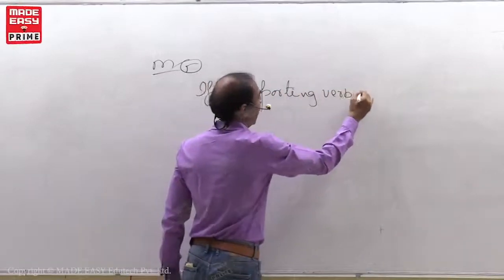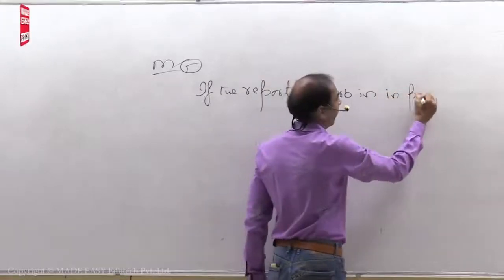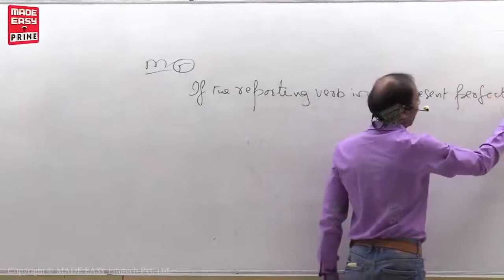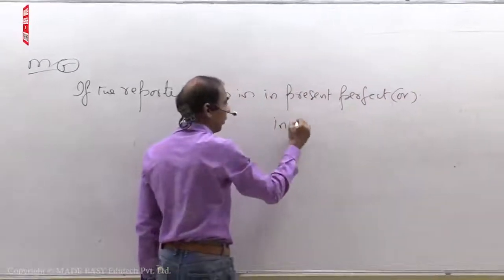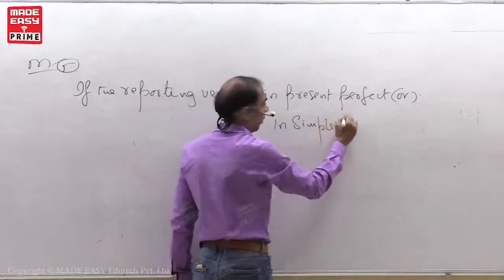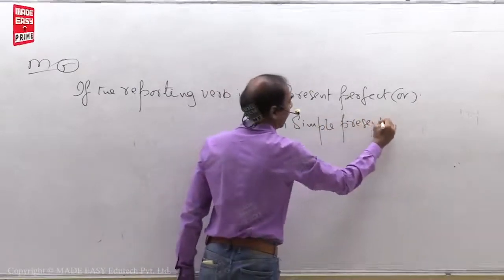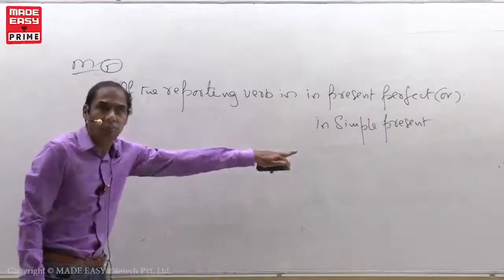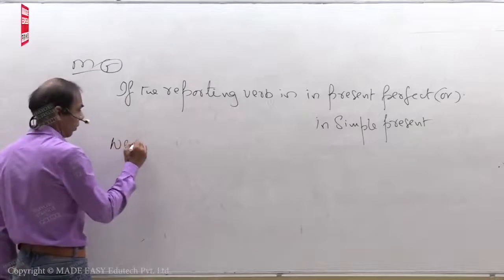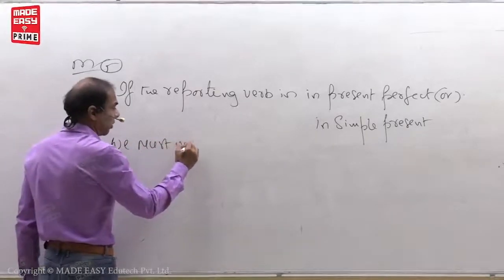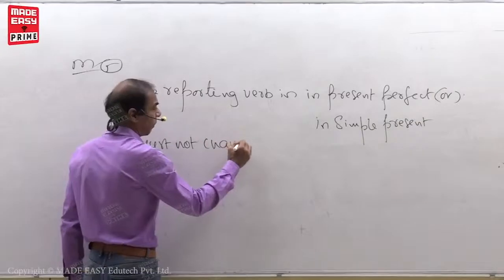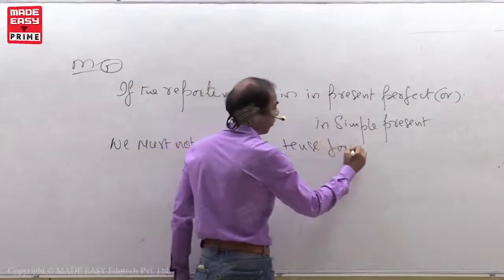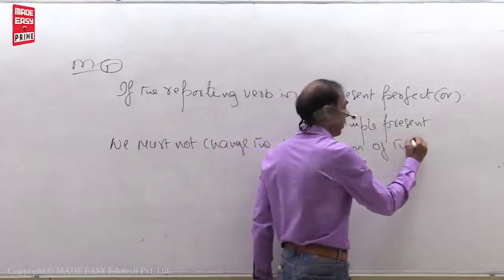If the reporting verb is in present perfect or in simple present tense, we must not change the tense form of the speech.